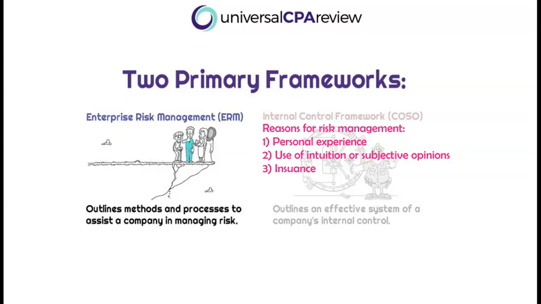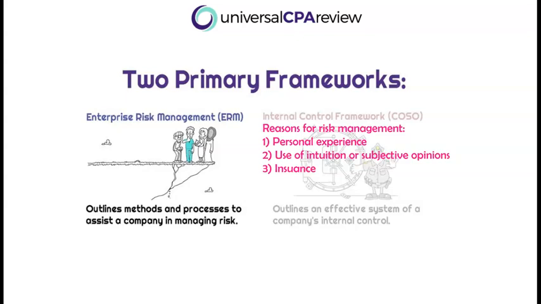So we want to know, why would systems not work, right? Why does this risk even exist? Well, people might often make decisions based on personal experiences, which might not necessarily be based on facts or data. Okay, so we need to understand the overall importance of individual risk as well as the appropriate controls for each risk level. People might also use intuition or subjective opinions when making decisions, right? People are biased, so they're naturally going to do what aligns with their overall viewpoints and experiences. They might not always be factual, and that might lead us down the wrong path. And finally, people might also rely on insurance. Okay, so insurance policies might be a cause for an inflated risk.